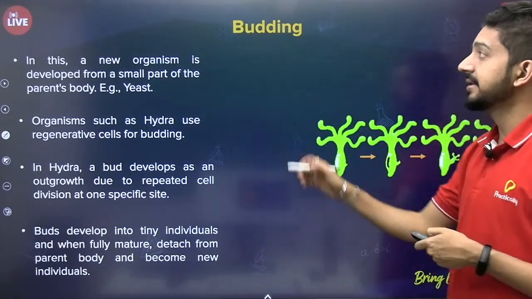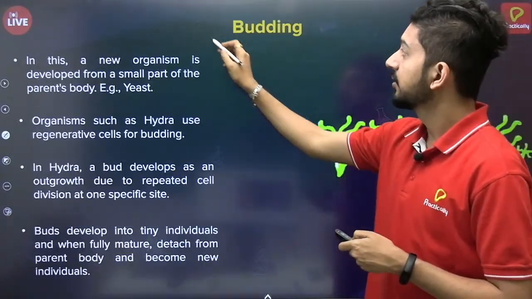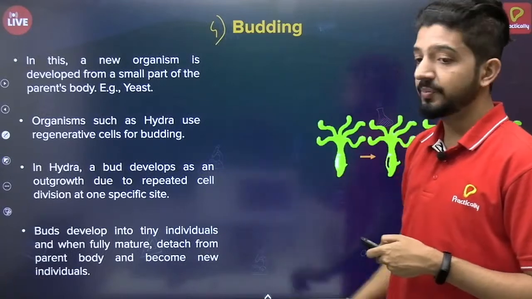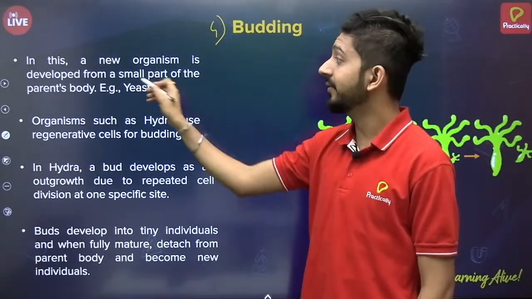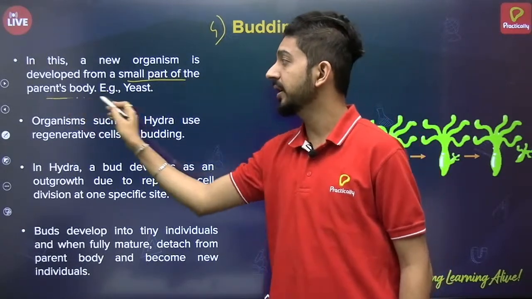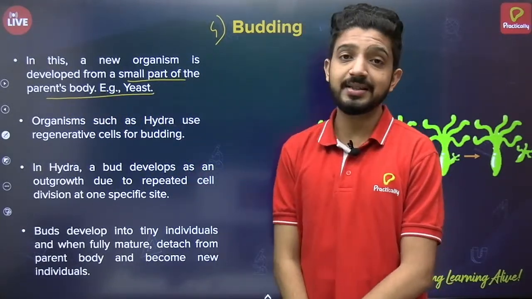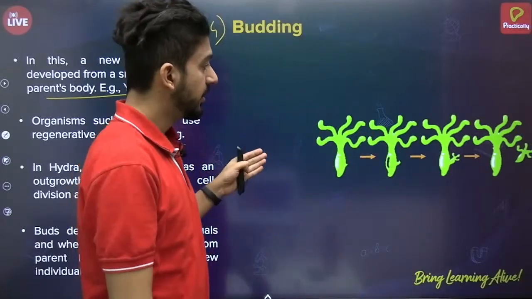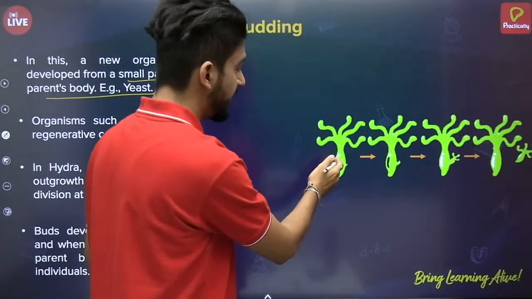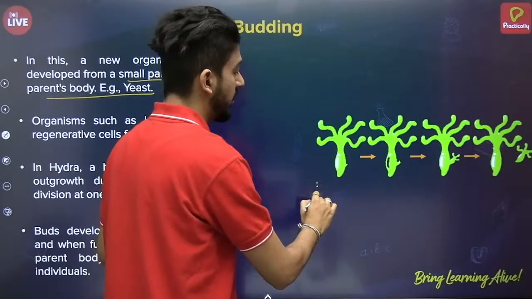Now the fourth type of asexual reproduction is budding, in which the new organism develops from some small part of the parent's body, and the best example for this is yeast. As you can see here, the example given over here is that of Hydra.